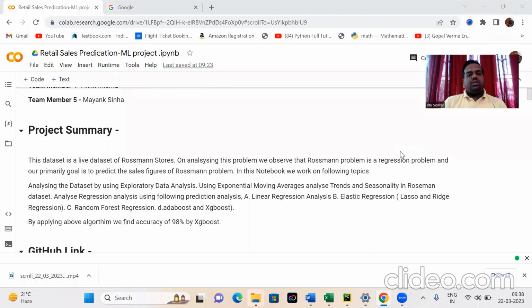So we first move with the project summary. This dataset is a live dataset of the Rossmann store. On analyzing this problem, we observed that the Rossmann problem is a regression problem. Our primary goal is to predict the sales figure of Rossmann.